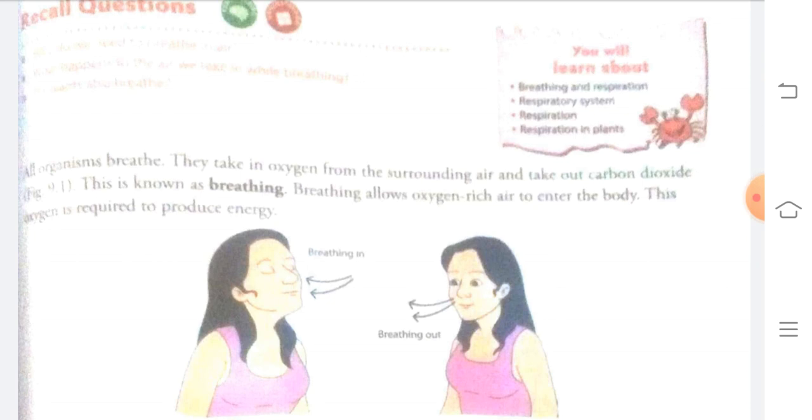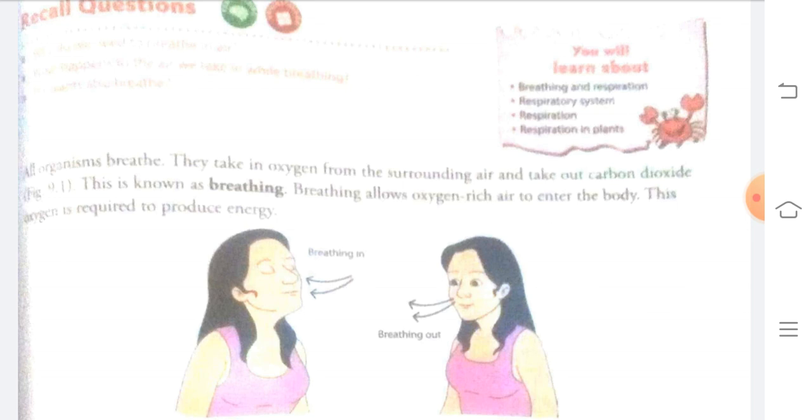So my dear students, all the living organisms on this earth, whether it might be a plant, a human being, or an insect, starting from a microbe to a big elephant, to a big tree, to a baby plant, all organisms breathe. What is breathing?